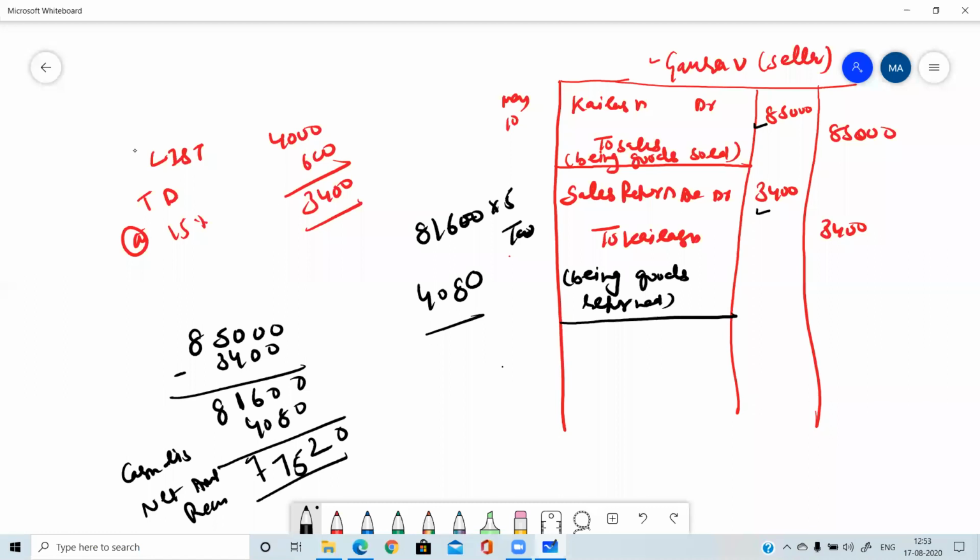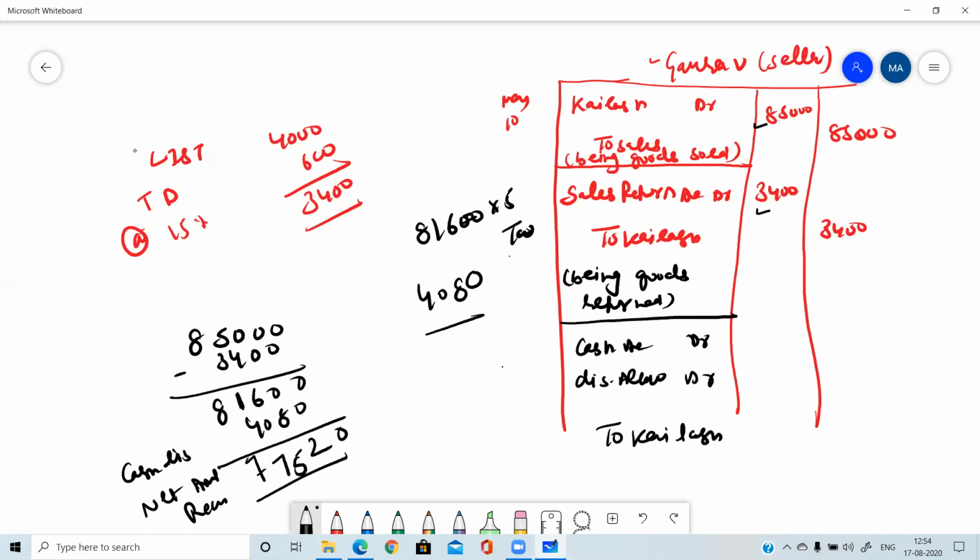Yes, very good, Ankita Singh. So now, will this be discount allowed or discount received for Gaurav? Yes, discount allowed. And discount allowed is always debited. So now the entry will be cash account debit, discount allowed account debit, to Kailash.